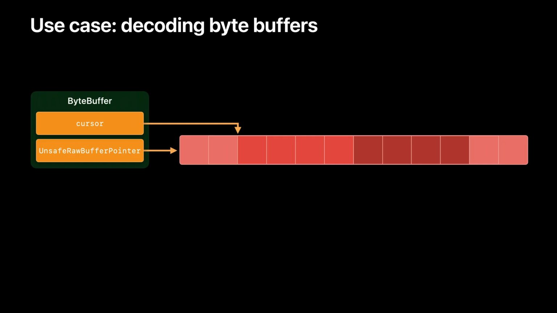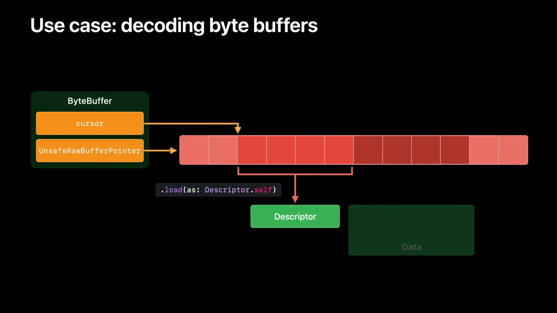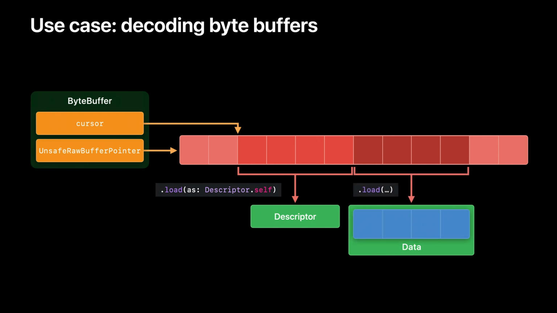Fiddling with byte offsets and data alignment is very tricky. The more likely case where you'll want to use a raw pointer is when you have a buffer of bytes that's externally generated, and you want to decode those bytes into Swift types. Using unsafe raw buffer pointer's load API, we first read a descriptor to determine the sizes and types of subsequent data. We follow up with more calls to the load API at increasing byte offsets, each time specifying whatever type we want to decode from the stream.